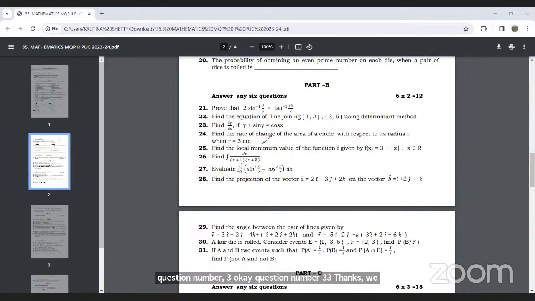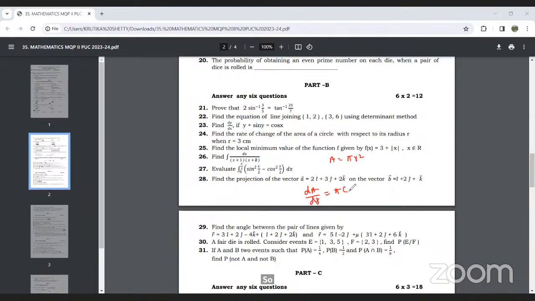Find the rate of change of the area of the circle with respect to its radius r when r is 3. So here we want to calculate the rate of change of the area of a circle with respect to the radius. We know the area of a circle is pi r square. We need to differentiate this area with respect to r, so dA by dr will be equal to pi into 2r.